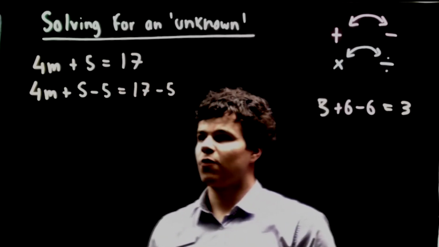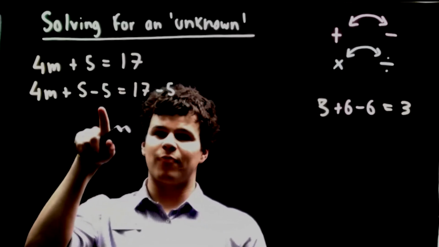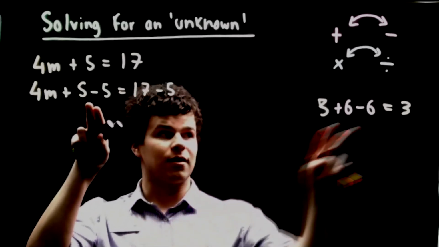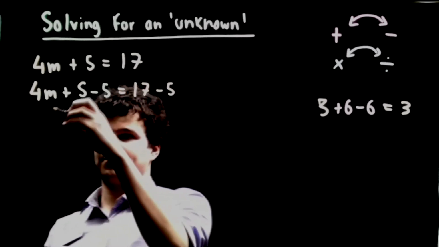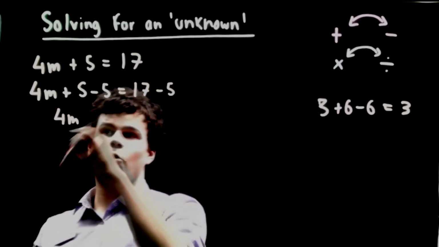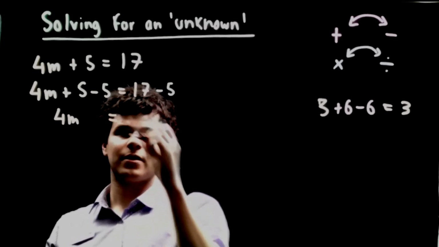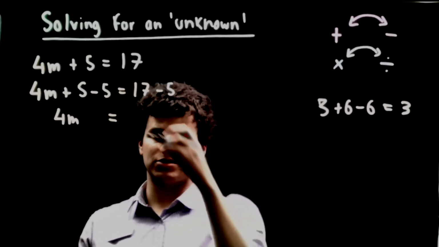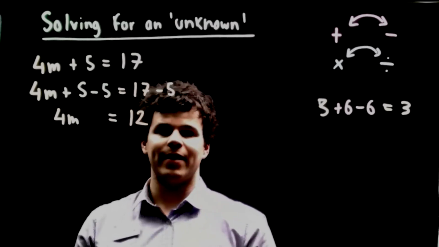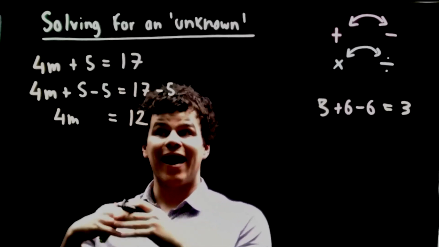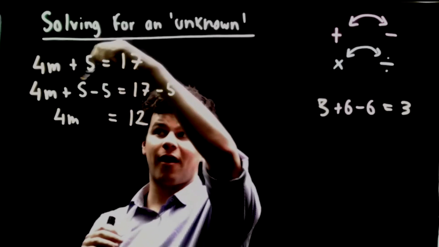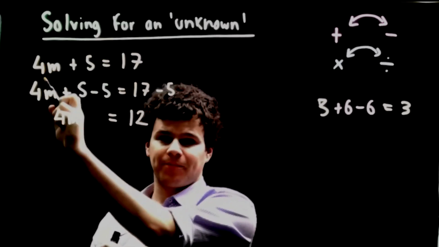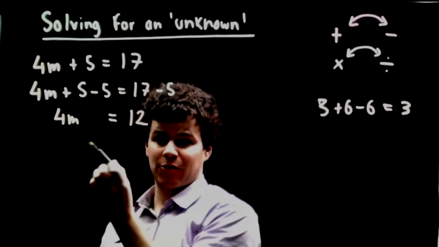We've got 4m. Now plus 5 minus 5 just disappears, like it did over here. The 4m has to stay there. 17 take 5 is just 12. We've now partially unwrapped our present. We've got rid of this pesky plus 5. We've only got this 4 next to it. So now our next step is getting rid of that 4.